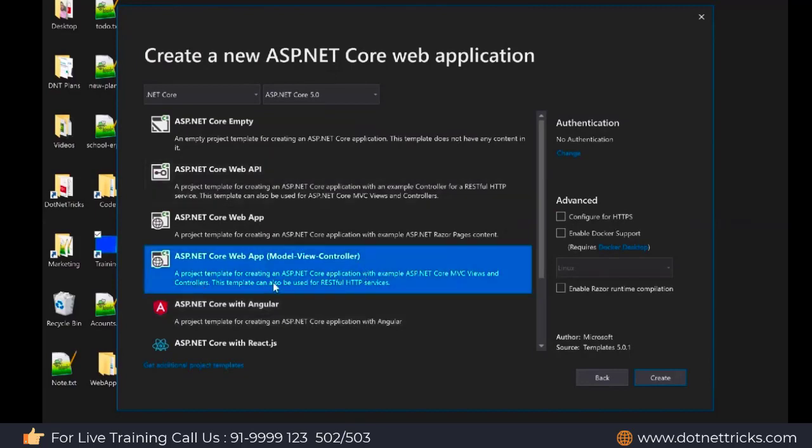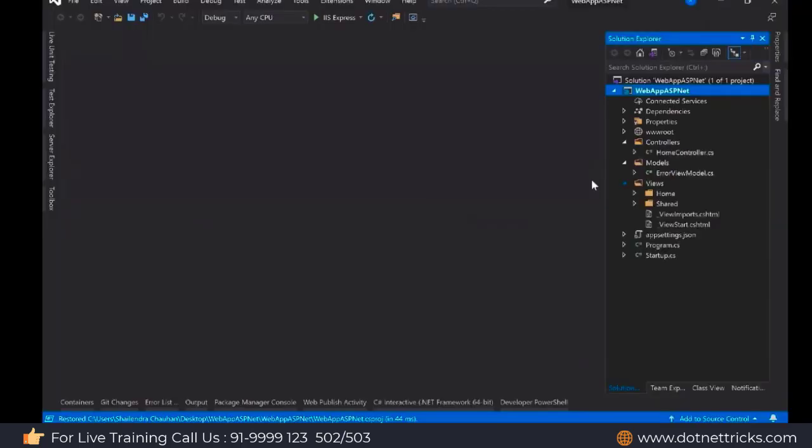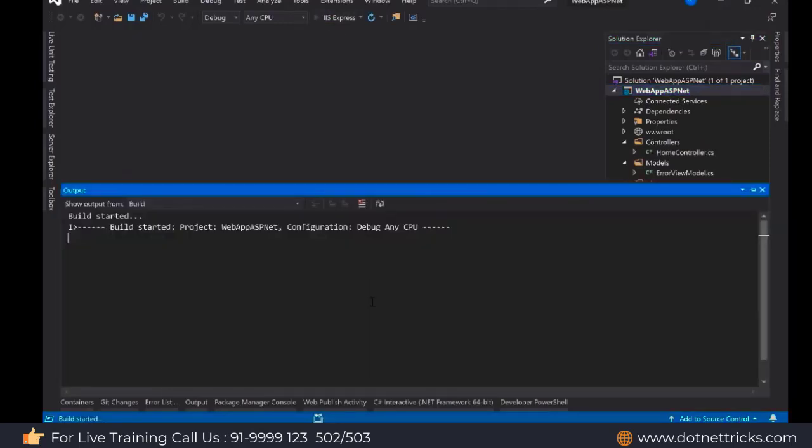I'm using the MVC template that I selected, and make sure you have selected .NET Core and ASP.NET Core 5. If you have not installed the .NET 5 SDK, you will not find this option, so please download and install it. Other support I'm not enabling; I have unchecked all these checkboxes. Now let's test it on my local machine first. If it is working fine, we will proceed further to deploy it to the cloud.